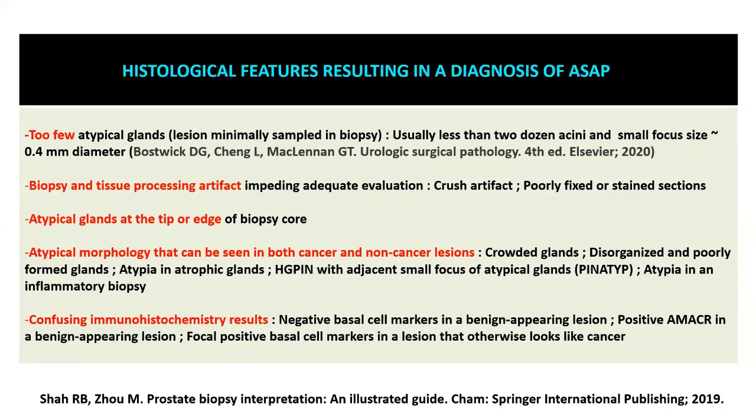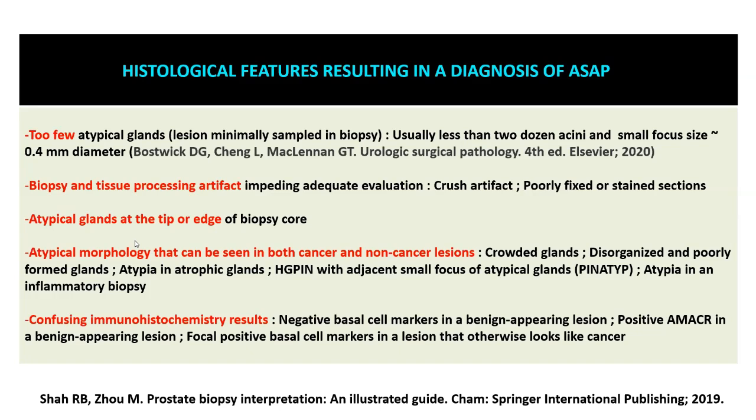So there are a few histological rules which are given in the biopsy textbooks as far as making the diagnosis of ASAP is considered. First of all, the quantitative aspect is very important. So if you have usually less than 20-24 glands, and if the focus size, if you do a morphometry, is less than 0.4 mm diameter, you will not call it an acinar carcinoma. You will call it an ASAP. And if there are some factors which are hampering your interpretation of the slide, like say, for example, there could be a tissue processing artifact or a thick section or a poorly fixed specimen, you will not call it an acinar carcinoma. That is common sense.